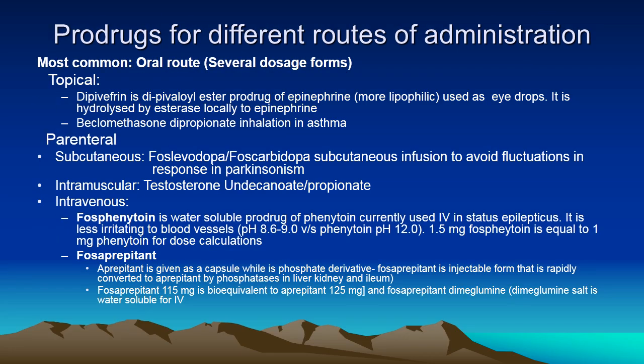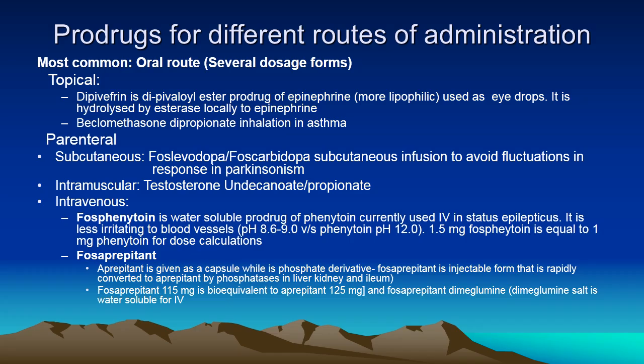Now, prodrugs for different routes of administration are there. For example, the oral route is the most common where prodrug formulations are done. But a topical prodrug can be exemplified by dipivefrin, which is a dipivaloyl ester prodrug of epinephrine and is used as an eye drop, and in the eye, local tissue converts it by esterase hydrolysis to epinephrine, and so is beclomethasone dipropionate inhalation used in the treatment of bronchial asthma. The dipropionate ester hydrolysis results in formation of beclomethasone.